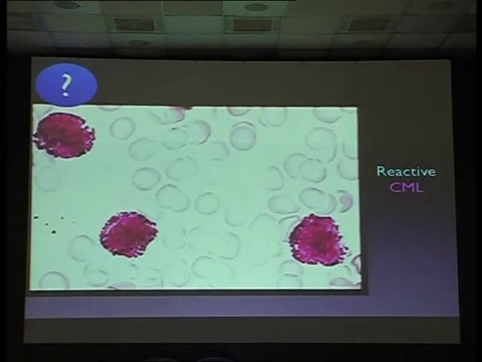What is this cell? What do you think? RBC or WBC? I want to forcep-deliver the answer from your mouth. So is it a granulocyte or an agranulocyte? Very good. What color is it? Pink or blue?